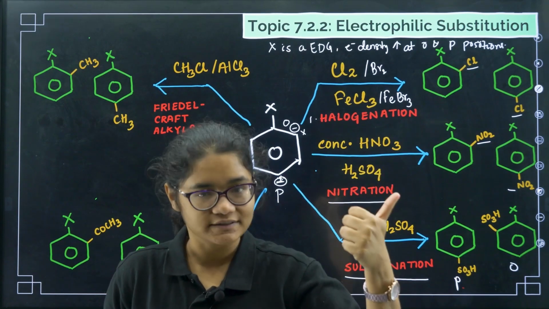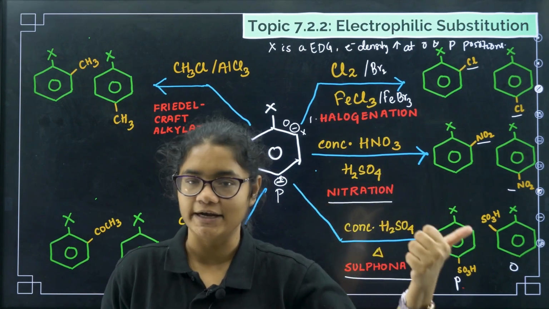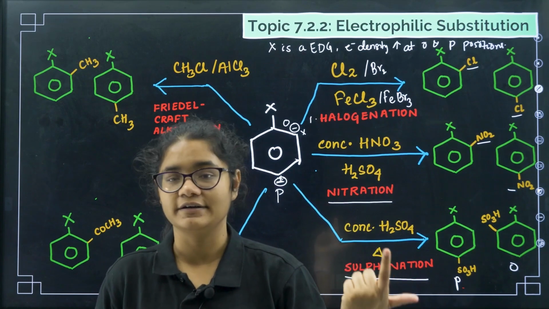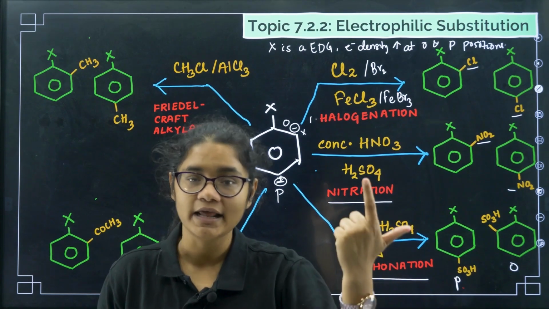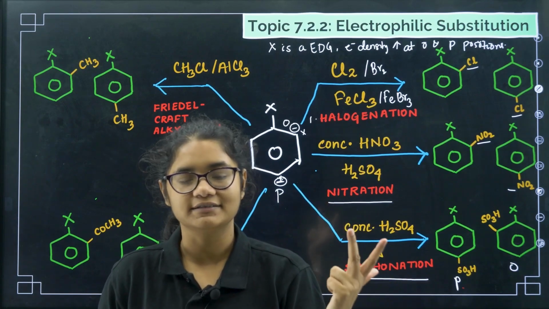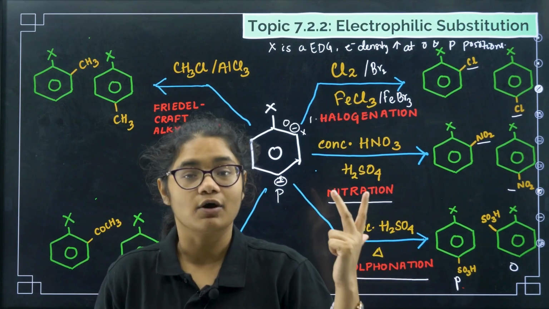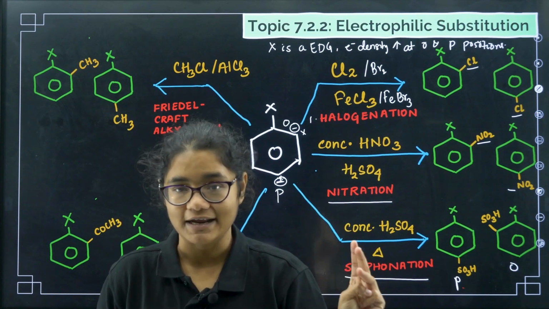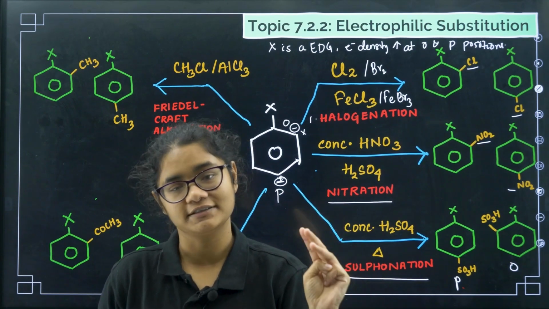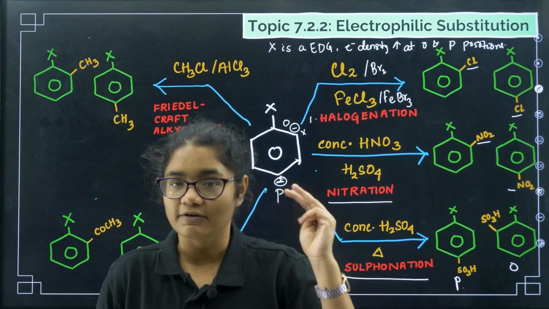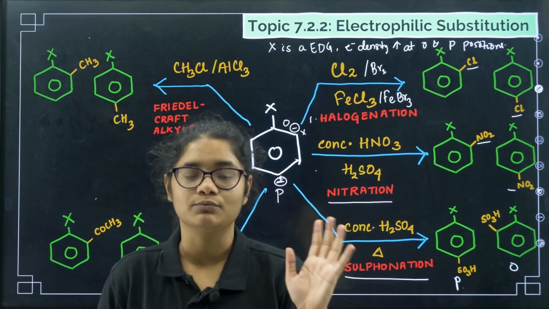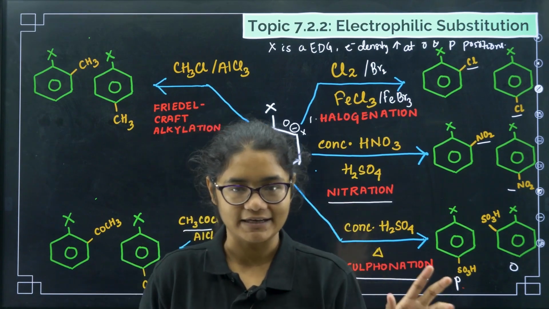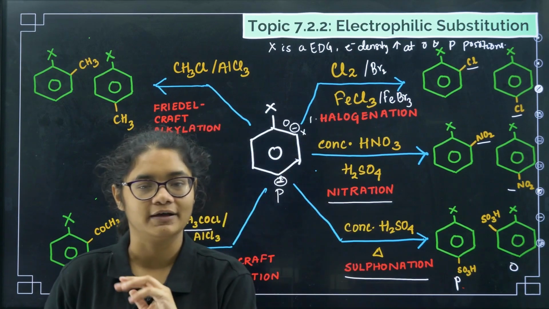First one, halogenation. What is the reagent? Cl2, FeCl3. Second one, nitration. What is the reagent? Concentrated HNO3 and concentrated H2SO4. The third one, sulfonation. What is the reagent? Concentrated H2SO4 and heat. The fourth one, Friedel-Crafts alkylation. What is the reagent? CH3Cl, AlCl3. The fifth one, Friedel-Crafts acylation. What is the reagent? CH3COCl, AlCl3. Okay. So the 5 electrophilic substitution reactions of haloarenes are done.